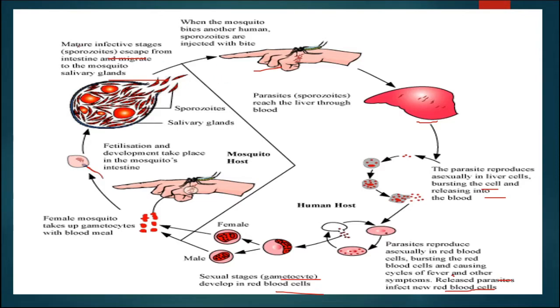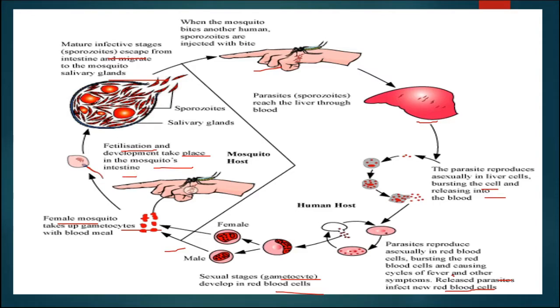Now when the mosquito bites the infected person, the gametocytes will be taken up by the female Anopheles mosquito, and they will come into the mosquito's body, where they will undergo fertilization, and development will take place inside the mosquito's intestine.